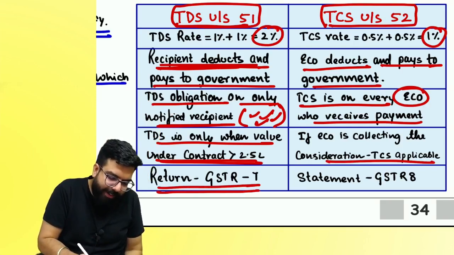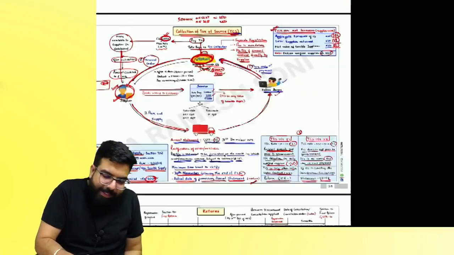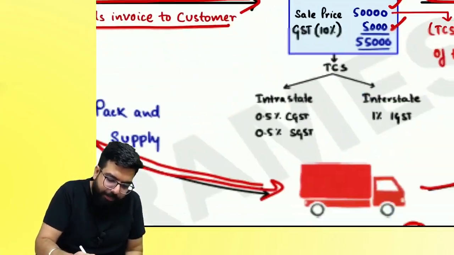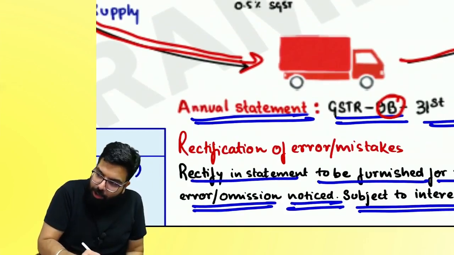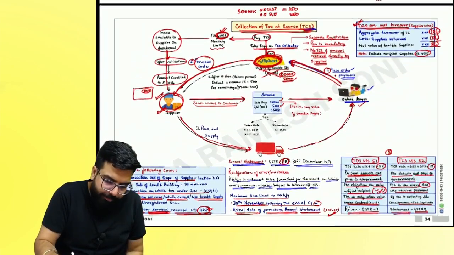The TDS deductor files a statement called GSTR 7. GSTR 8 is also not called a return, it is called a statement. And the annual one is also not called a return, it is called GSTR 9B.